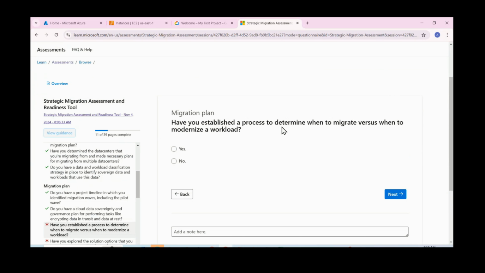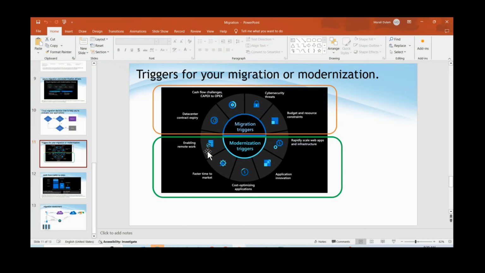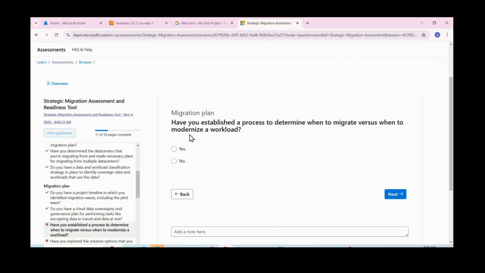Have you established a process to determine when to migrate versus when to modernize workloads? Currently, we don't have a plan, right? So when we need to go for migration, when we need to go for modernization, we don't have any plan here. Due to this reason, we just trigger migration, but we don't know how to implement modernization. Let us select it so that they will give you some suggestions also.